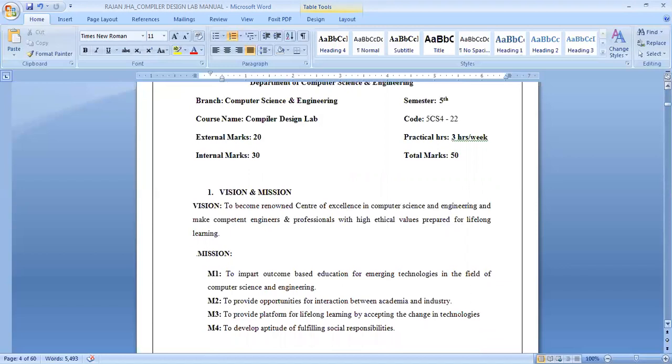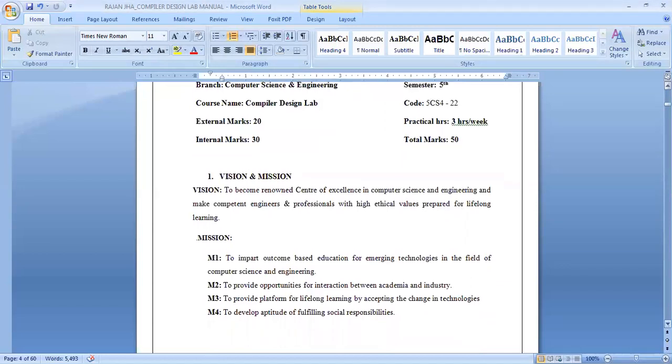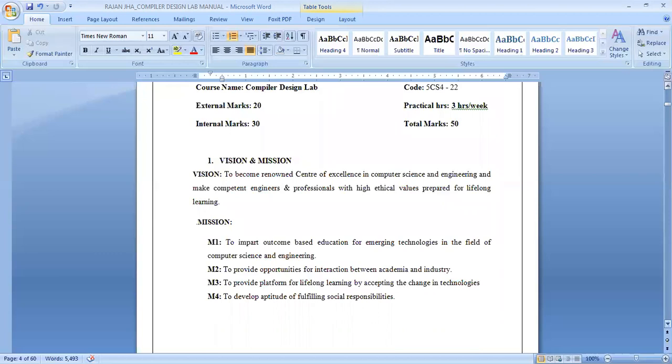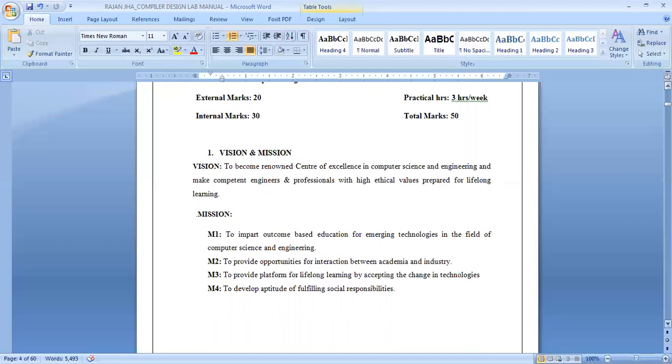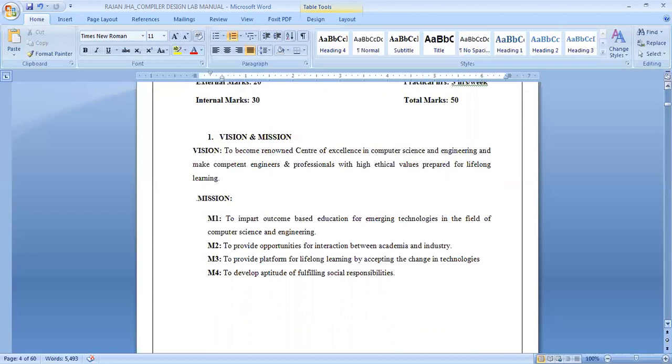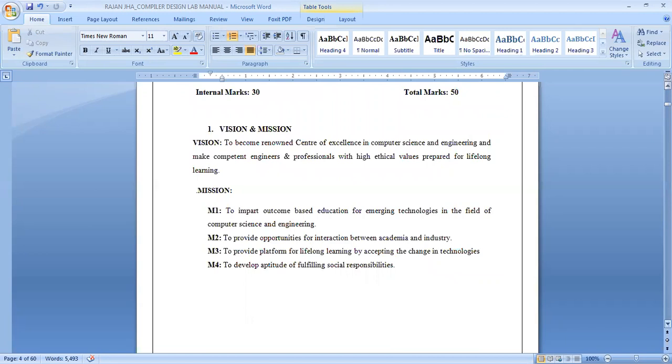Next is the mission of our department. Mission 1 is to impart outcome-based education for emerging technologies in the field of computer science and engineering. Mission 2 is to provide opportunities for interaction between academia and industries. Mission 3 is to provide a platform for lifelong learning by accepting the change in technologies. Mission 4 is to develop aptitude of fulfilling social responsibilities.